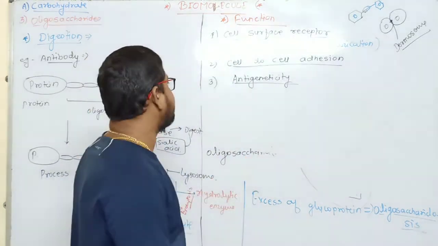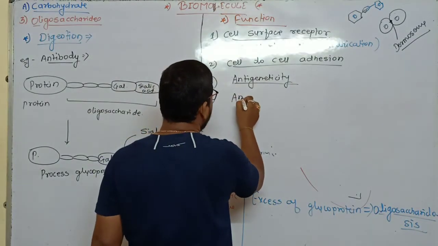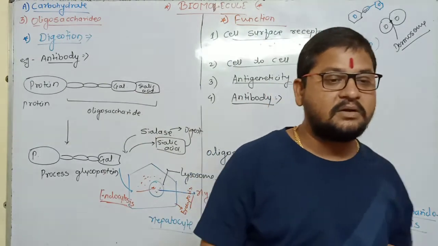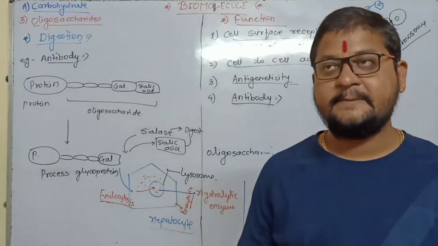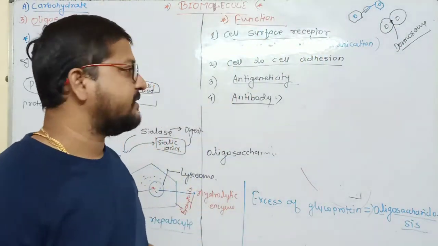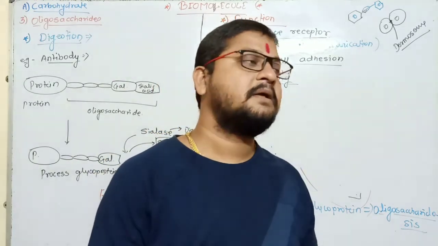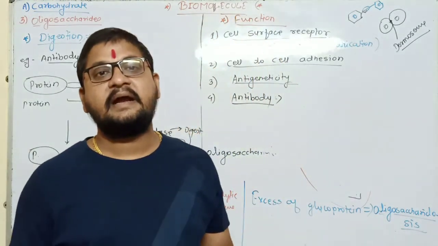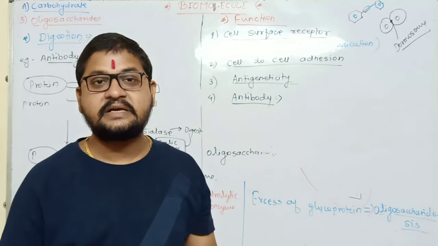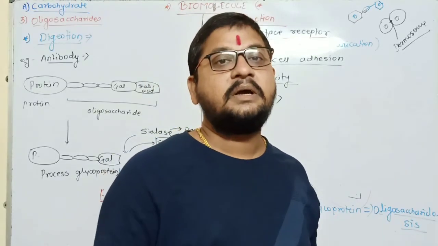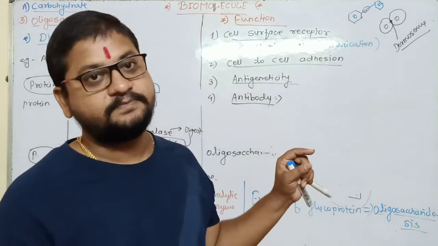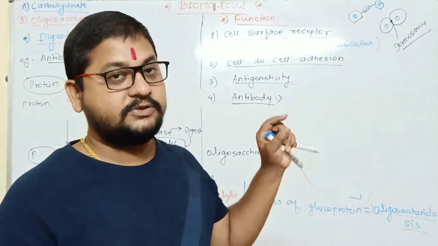That's all. And the last one, for the formation of antibodies. Okay, you know antibodies are important chemicals of the living system in all animals, you can say. I told you antibodies are produced by B cells, by the proliferation of plasma cells, and antibodies destroy antigens by various ways. We will discuss in the immune system chapter. But these antibodies are glycoproteins and destroy antigens, so it is also important for us.